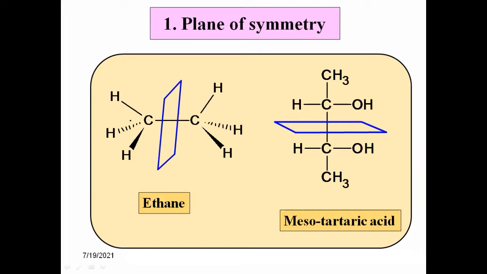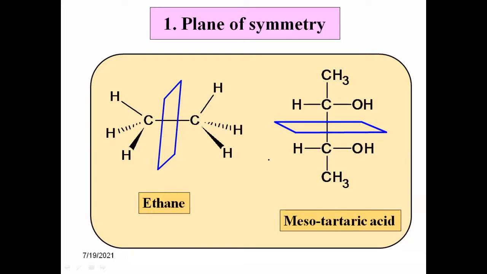It is called plane of symmetry. Ethane molecule, mesotartaric acid, they possess a plane of symmetry, and hence they are optically inactive. म्हणून ते optically inactive आहेत.